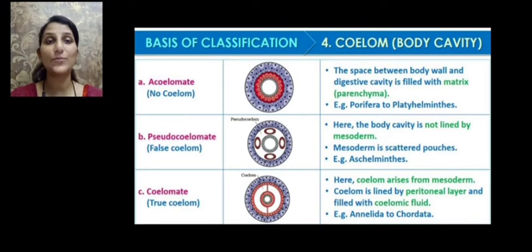So there are three types of coelom: acoelomate, pseudocoelomate, and coelomate. Acoelomate is seen in Porifera to Platyhelminthes. Pseudocoelomate is seen in Aschelminthes, and a true coelom or coelomate is seen in animals from Annelida to Chordata.